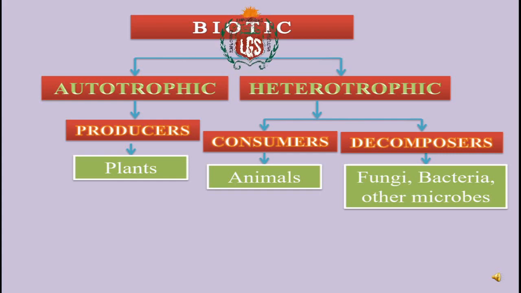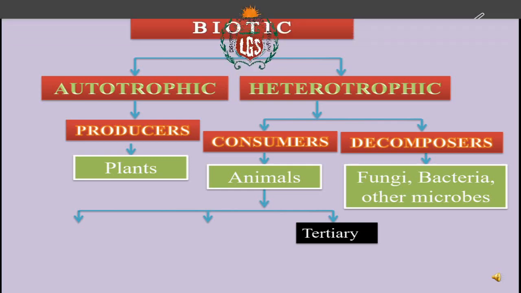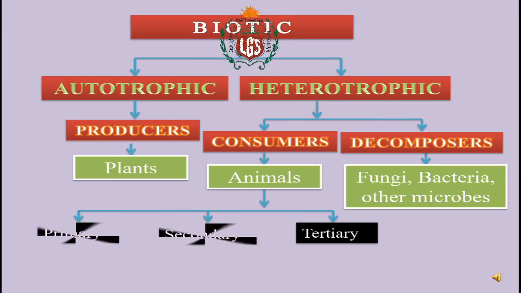Animals are further classified into three main categories. First, primary, secondary, and the third one is tertiary.